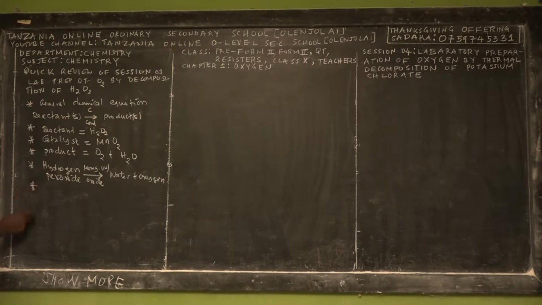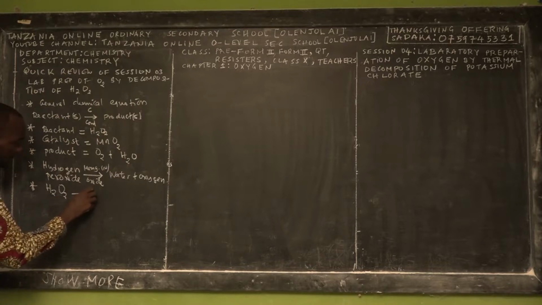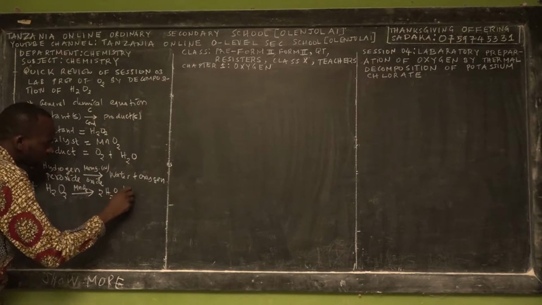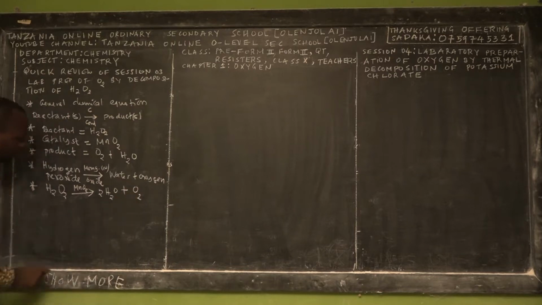Then we taught you a chemical equation, which in chemistry we call the molecular formula of this reaction, where we wrote hydrogen peroxide reacts under the presence of what? Of manganese 4 oxide and produces 2 moles of water plus what? 1 mole of oxygen.